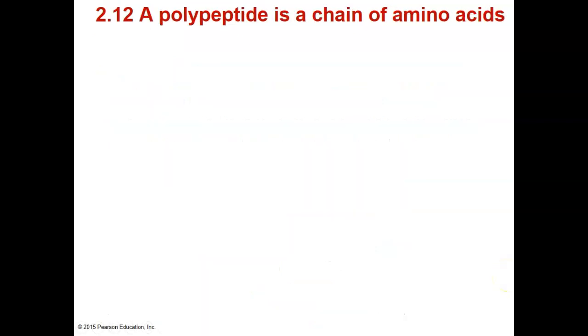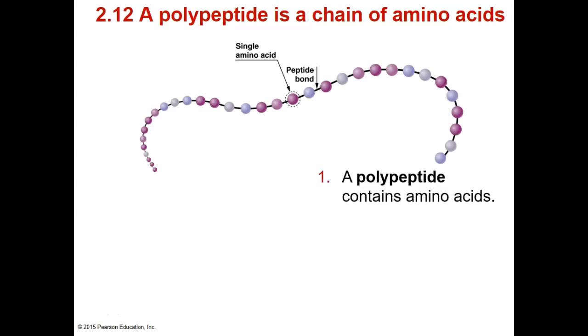Proteins are made by a chain of amino acids. Amino acid is the monomer of protein. When we link amino acid together, it will form a polymer. The covalent bond between the two amino acids is called peptide bond. As shown in this figure, each individual ball is amino acid. The whole chain of amino acid is a polypeptide. This polypeptide is the polymer of amino acid.